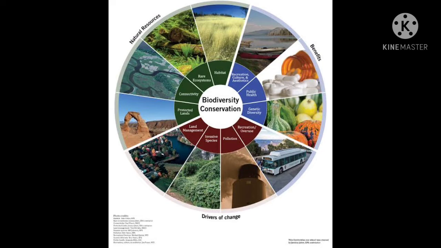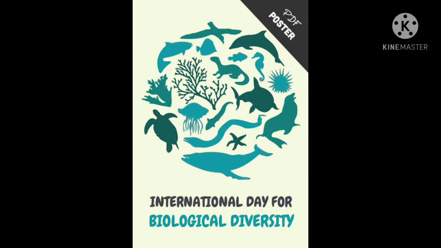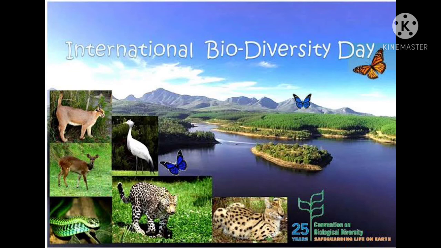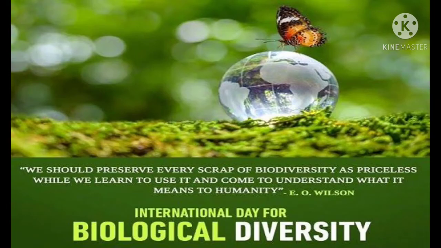Number two is species diversity. Species diversity means the diversity of species in the living world. The variety of species and their relative abundance in a region shows the species diversity. Number three, we have ecological diversity. Ecological diversity means community diversity and ecosystem diversity. Community and ecosystem diversity can take different forms.